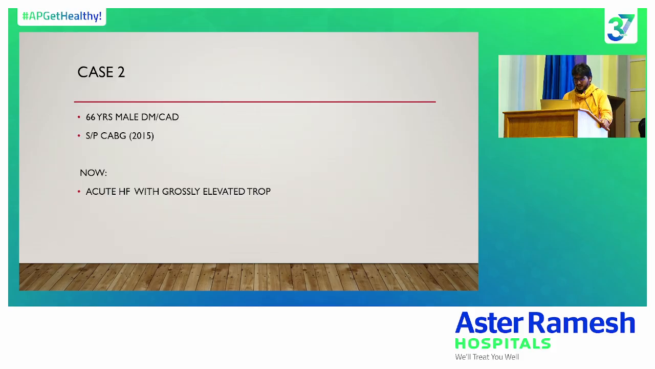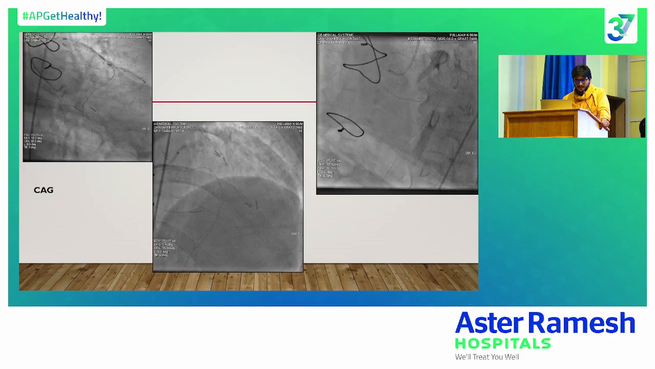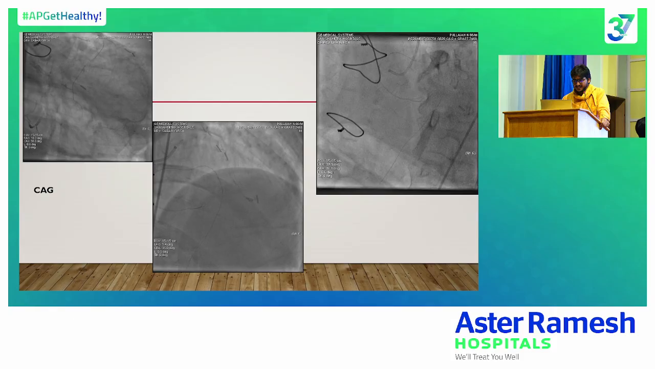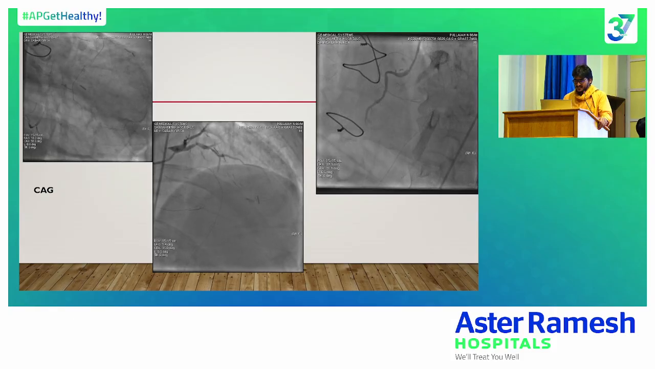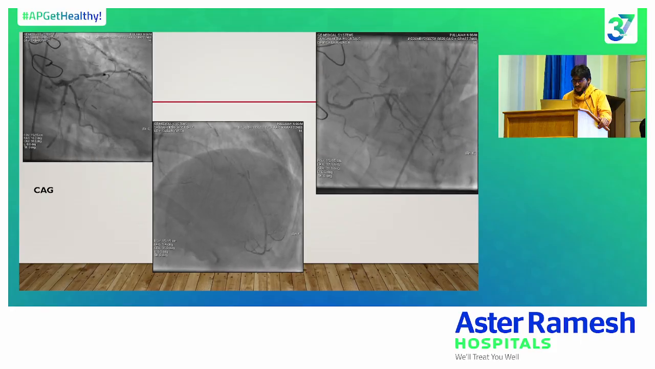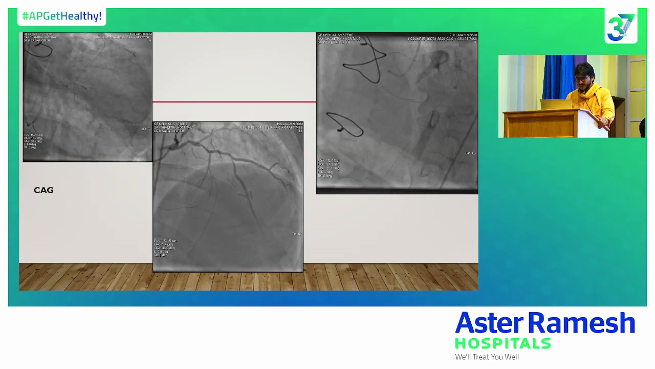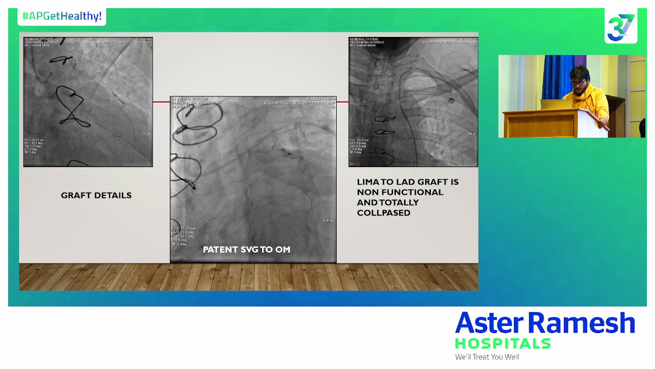This is another case: a 66-year-old male patient, diabetic, CAD, status post CABG 2015. He used to have recurrent heart failure admissions in different hospitals, and he presented to us with acute HF with grossly elevated troponin. So we did CAG. CAG showed LAD has a long segment lesion extending from ostium to mid-LAD, and Ramus and LCX are diseased. RCA has a distal borderline disease. So we took him for the angiogram and did a basic angiogram followed by the graft angiogram.